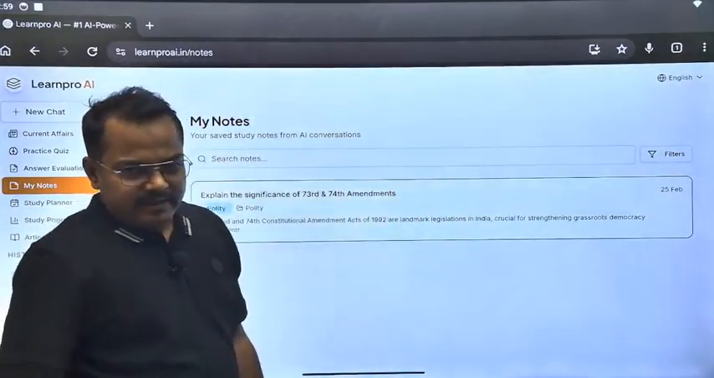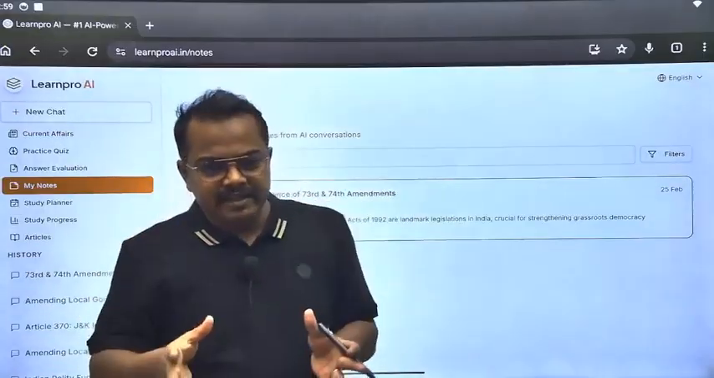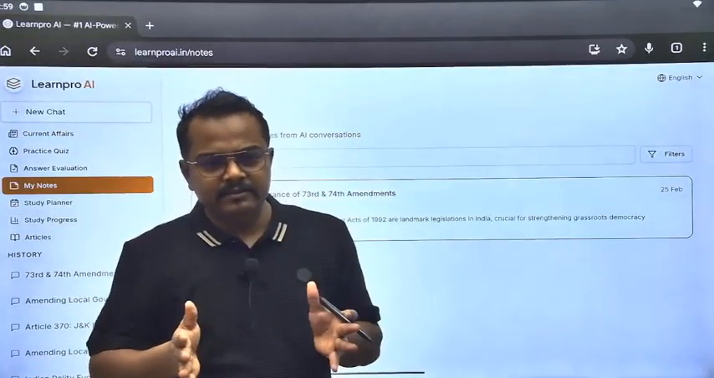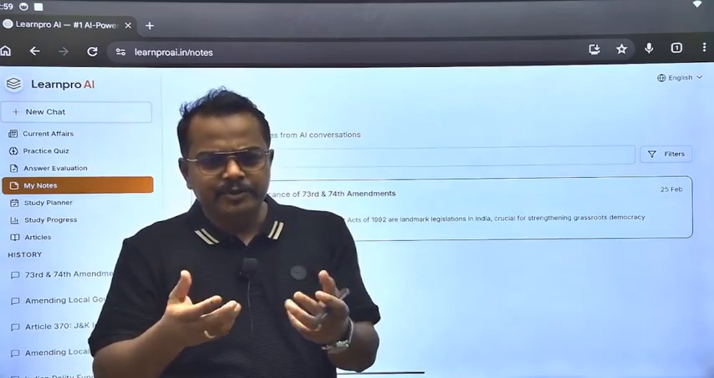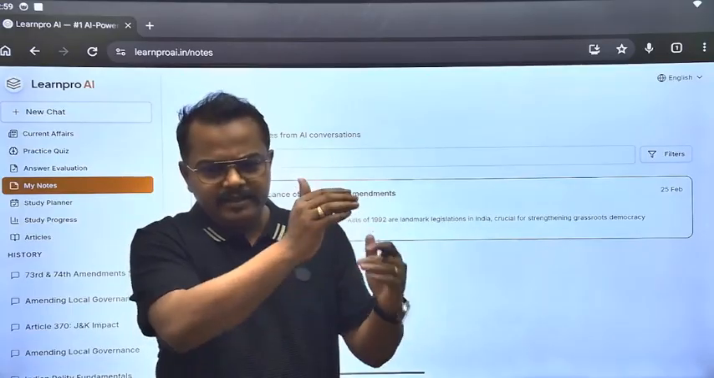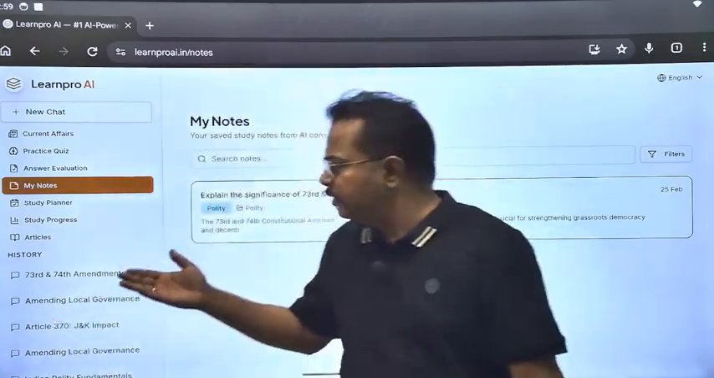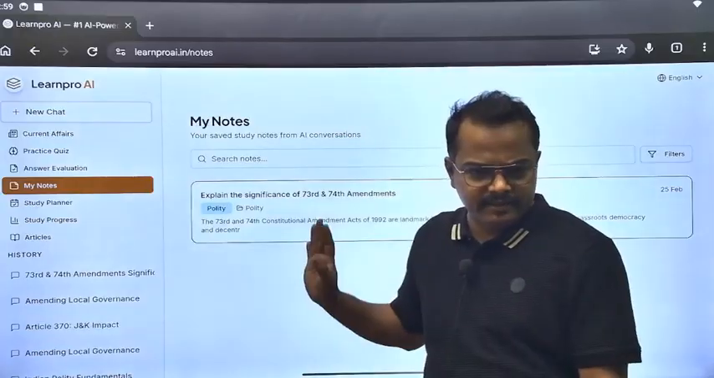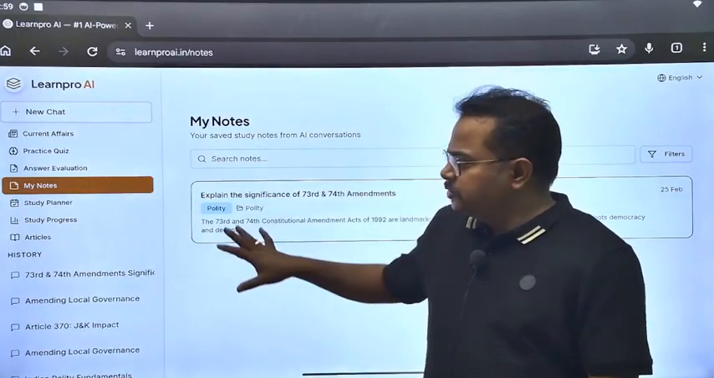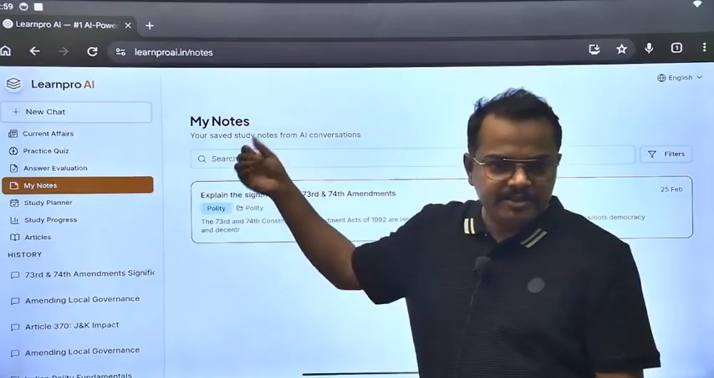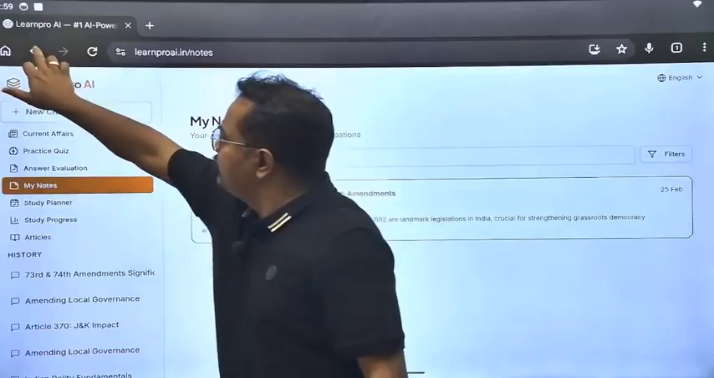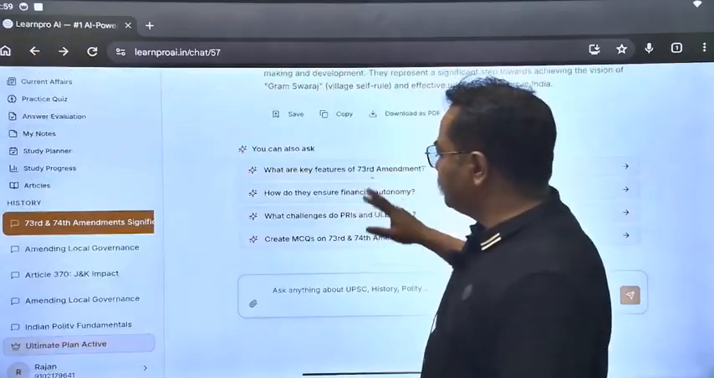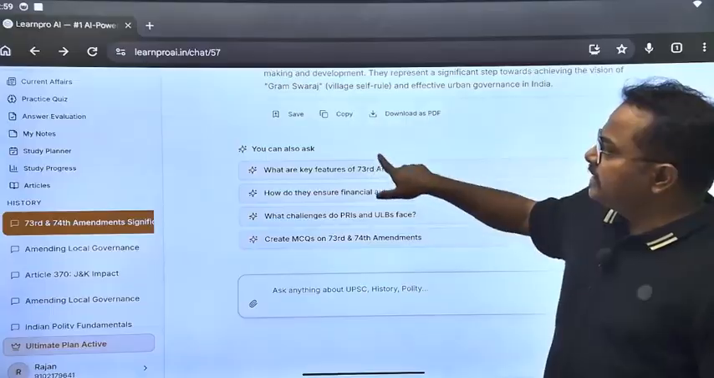That means whatever you generate on this platform, and if that is useful for you, you can save it properly in an arranged folder. You can create folders for history, you can create folders for other subjects. Okay, so this is the first feature in which you are able to save the notes. Now, if you go back and find out the same thing, then there is another feature.